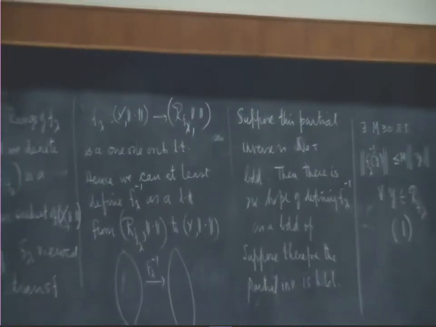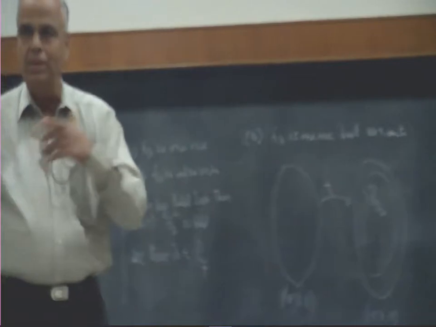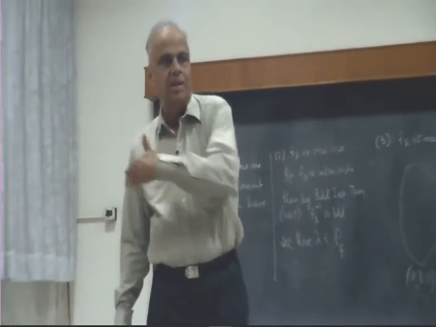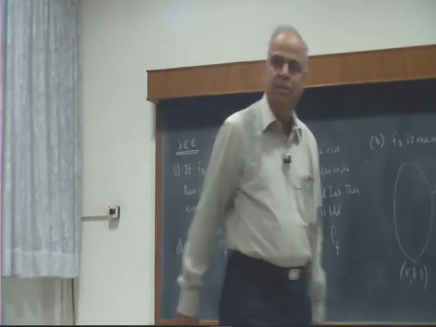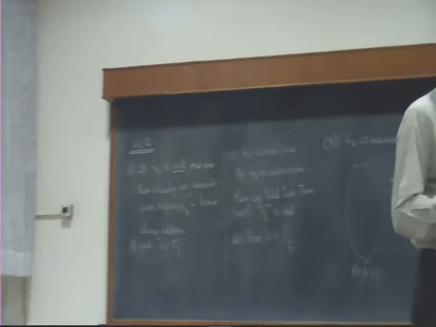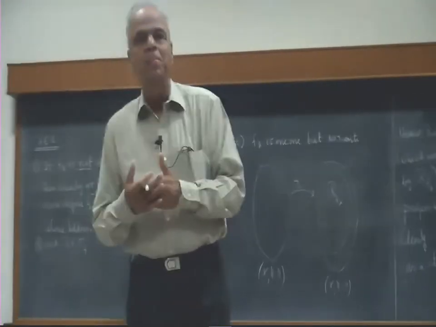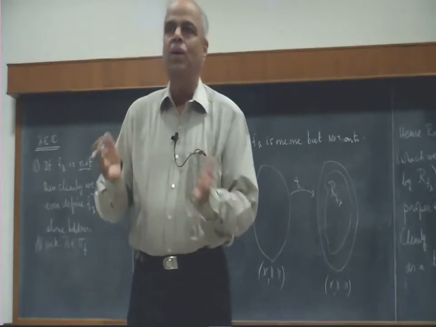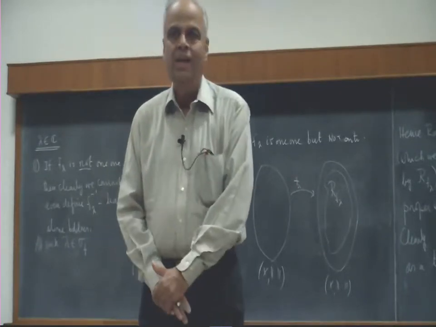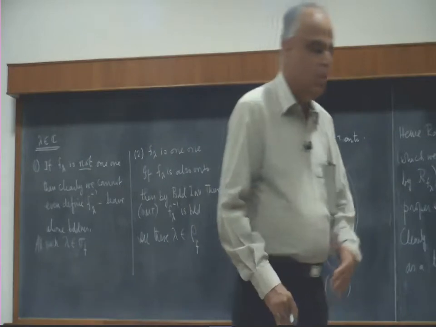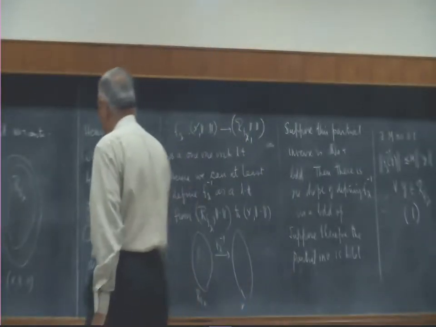The f lambda inverse which I have defined is linear. Always the inverse of a linear map is linear, so it is a bounded linear operator. Whenever we talk about linear transformations, boundedness and continuity mean the same thing. So f lambda inverse is continuous in this part.